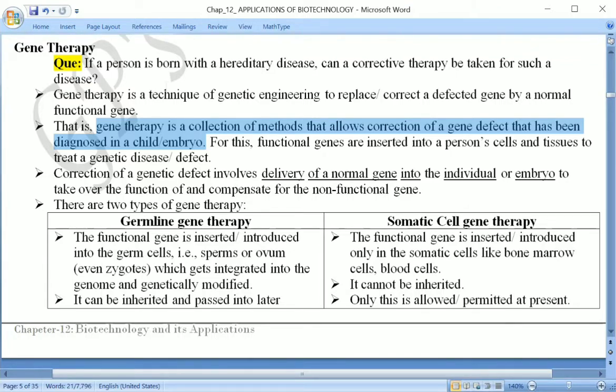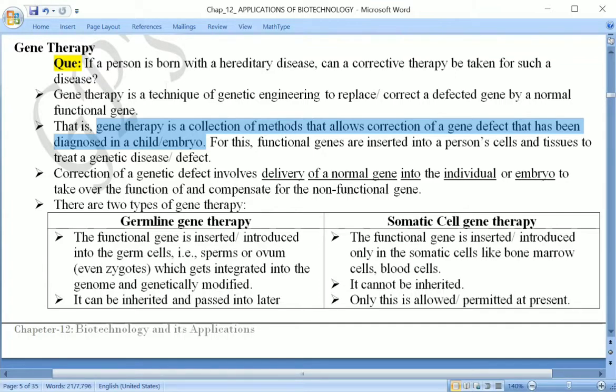So at the time when the embryo is developing, let us say it is diagnosed that some genetic disorder is going to develop, or in the child who is going to be born after the full development of the embryo, that is the fetus, let us say in the case of a human being. So after the birth, the child will have some genetic disorder, and that can be treated